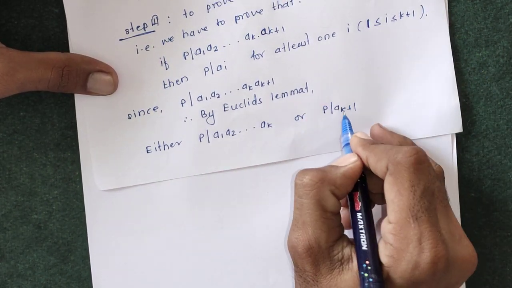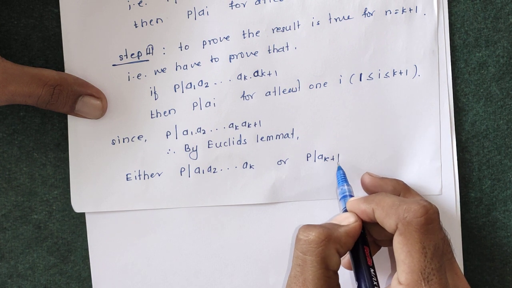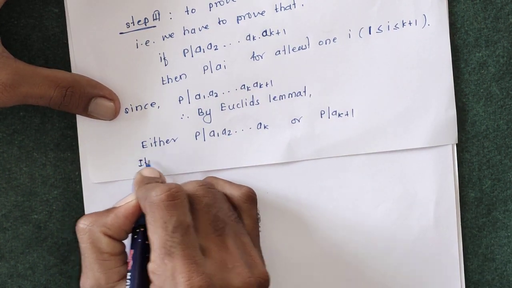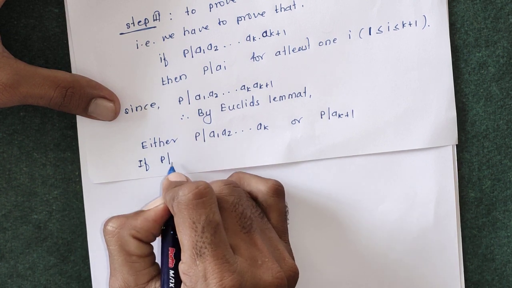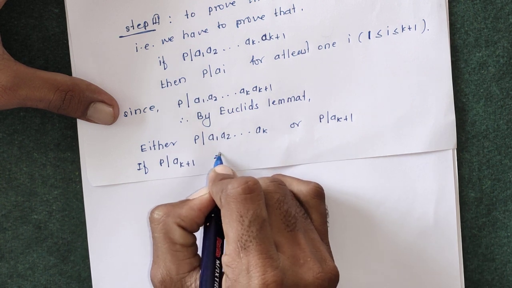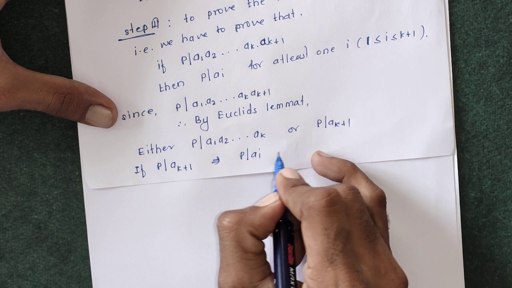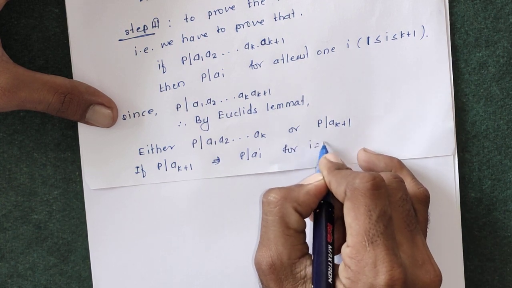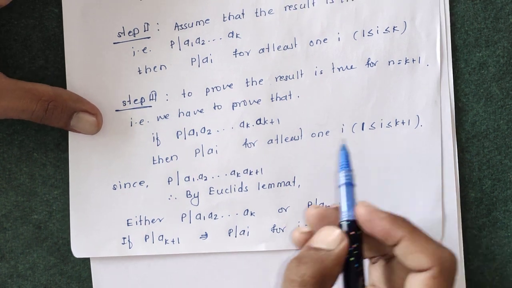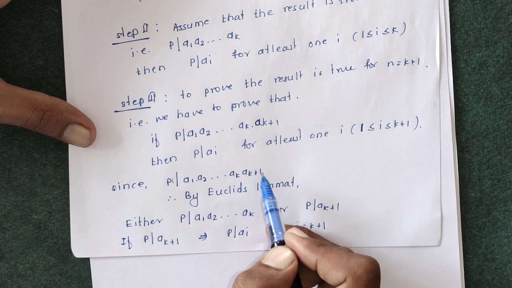Now if p divides a(k+1), then we get the value of i equal to k plus 1, so p divides ai for i equal to k plus 1. Then we are done, because we find this integer k plus 1 such that p divides this number.